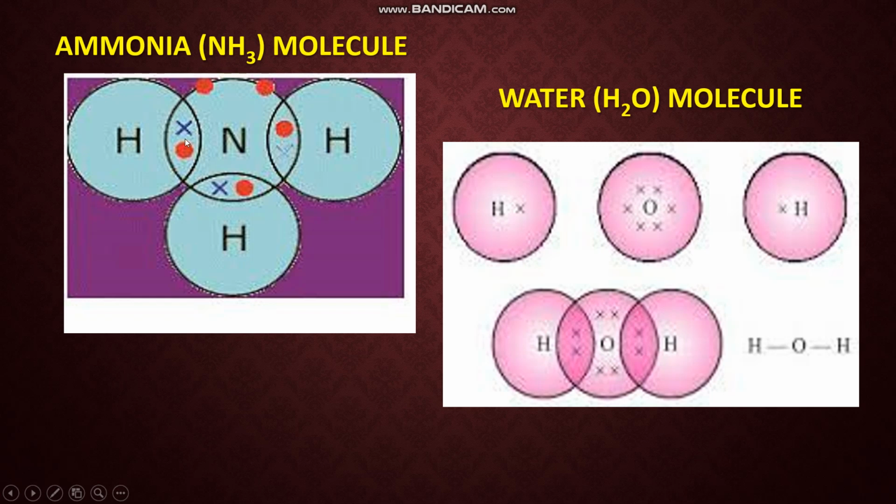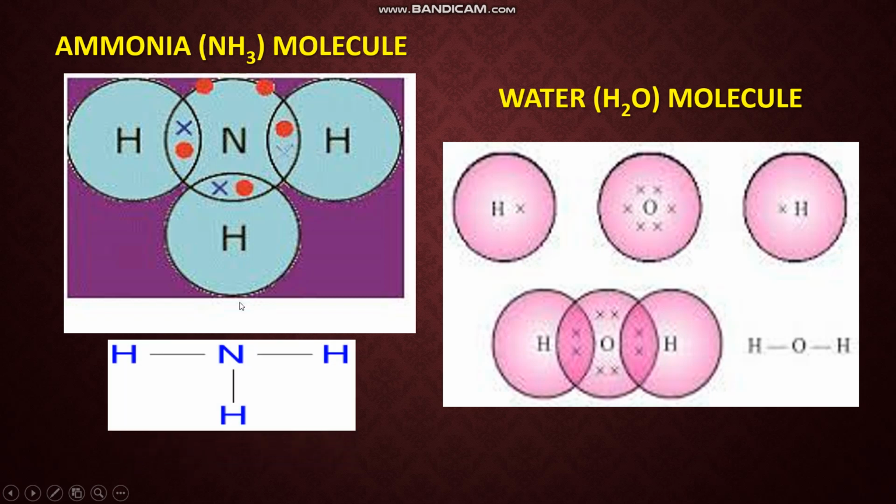How is it getting it? It is sharing 1 pair with each hydrogen. So this hydrogen's 1 electron and nitrogen's 1 electron share here and a single bond is formed. Here also hydrogen's 1 electron and nitrogen's 1 electron share. A single bond forms. Here also, the same way, one single bond is formed by sharing 1 electron of nitrogen and 1 electron of hydrogen. So there are 3 NH bonds here.